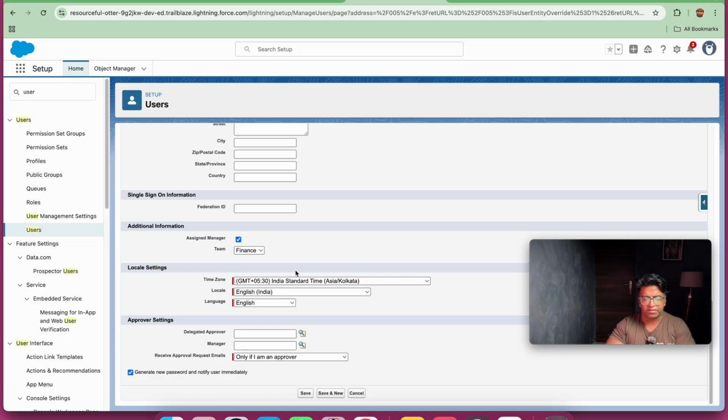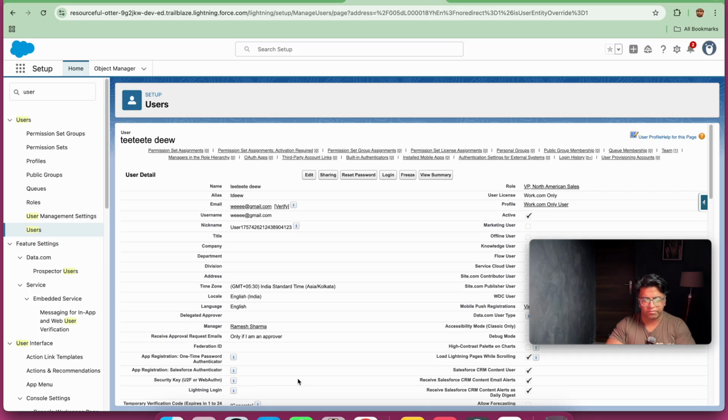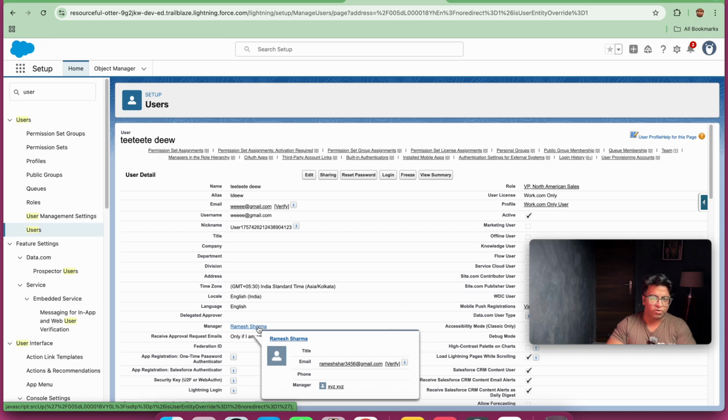So let's give it sales now instead of finance. So as soon as I give sales here, so sales is XYZ. So it has been created and manager has already been assigned. I think two managers are there with, one is Ramesh Sharma and another is XYZ. So Ramesh Sharma got last modified date is for Ramesh Sharma. So Ramesh Sharma becomes the manager here.